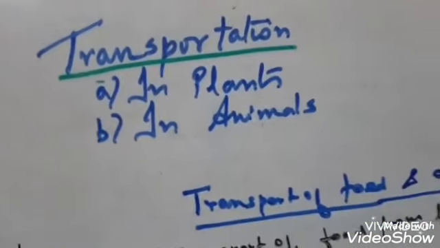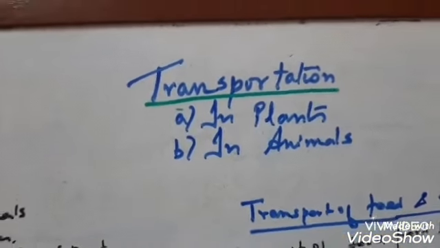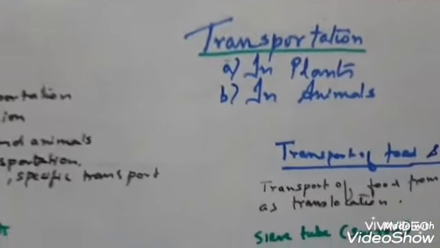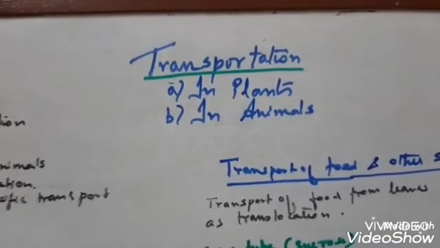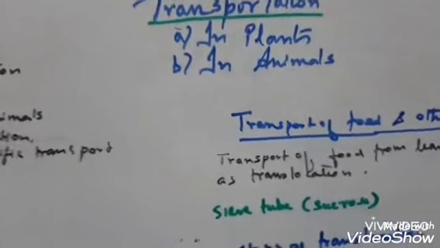So better, as I told you earlier, study in chunks, small units, topics and subtopics. Go through transportation in plants, watch my video, open your NCERT book and other books if you have, and practice the diagram.